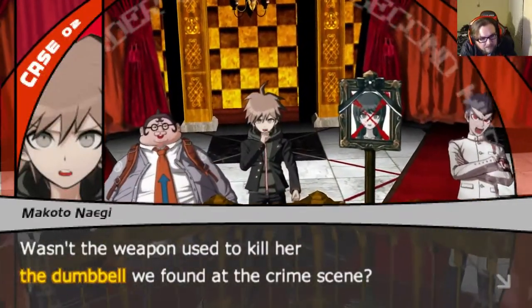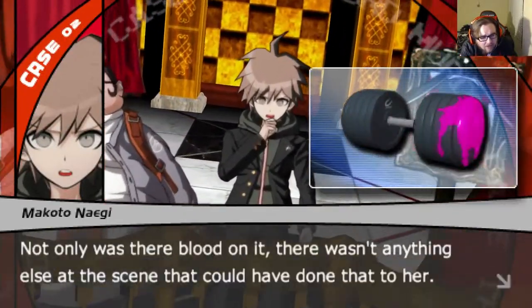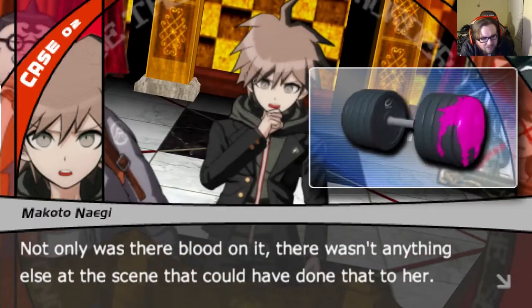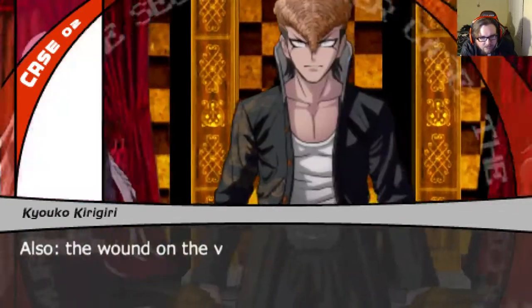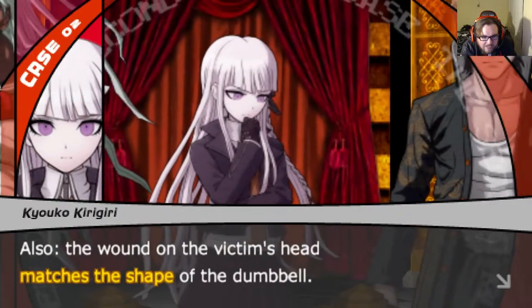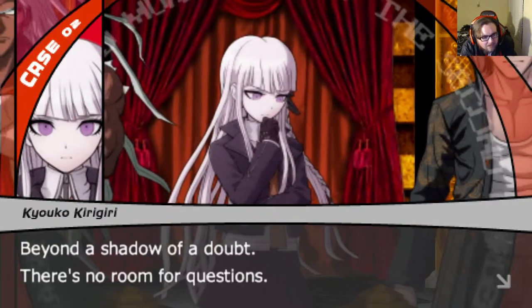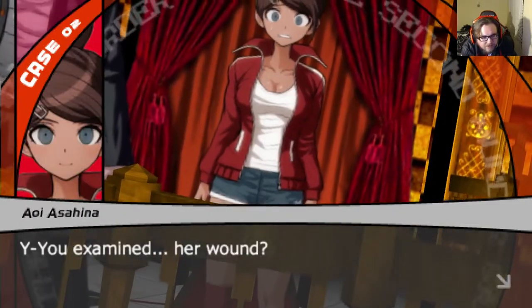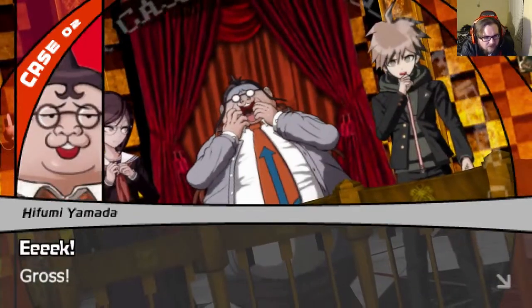Wasn't the weapon used to kill her the dumbbell we found at the crime scene? Not only was there blood on it, but there wasn't anything else at the scene that could have done that to her. Also, the wound on the victim's head matches the shape of the dumbbell. Beyond a shadow of a doubt, there's no room for questions. You examined her wound? Gross.